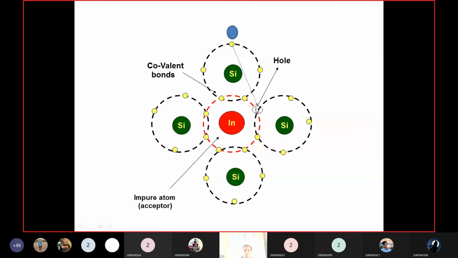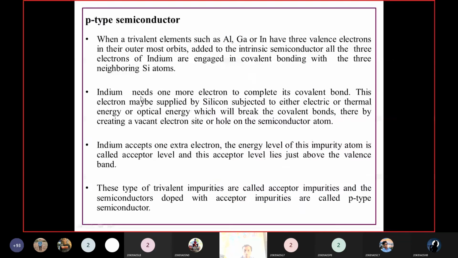See here, indium needs one more electron to complete its covalent bond. This electron may be supplied by the silicon, subject to either electrical energy, thermal energy or optical energy, which will break the covalent bonds, thereby creating a vacant electron site or hole on the semiconductor atom.